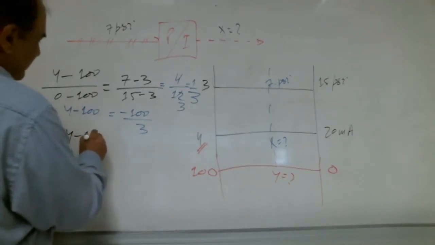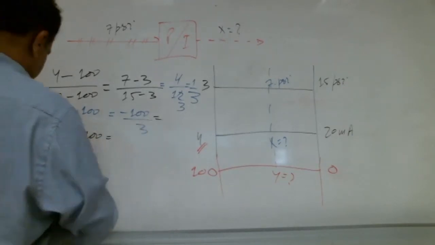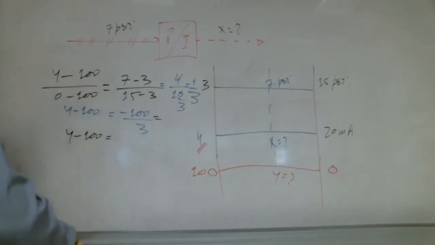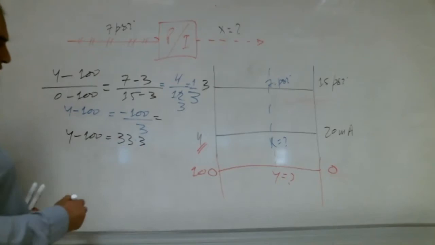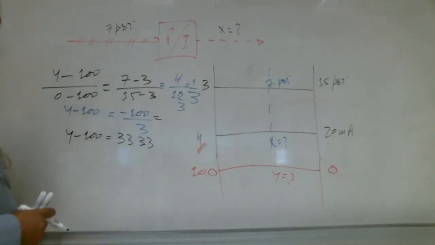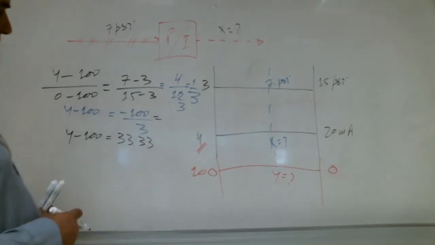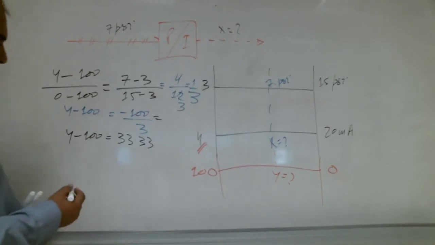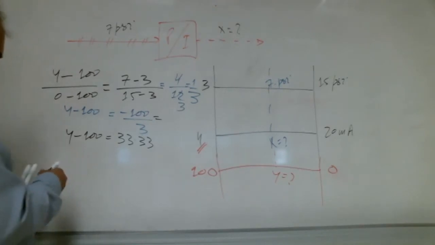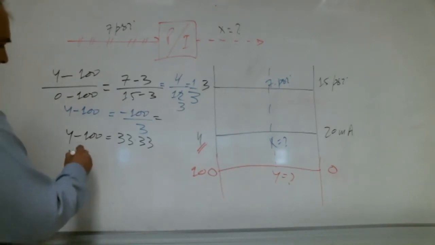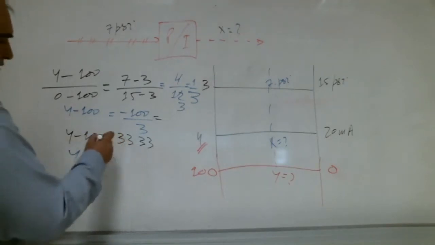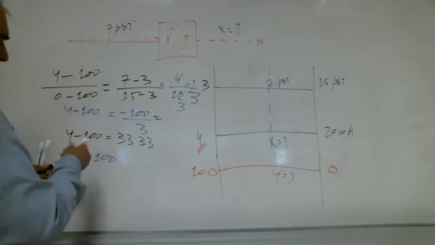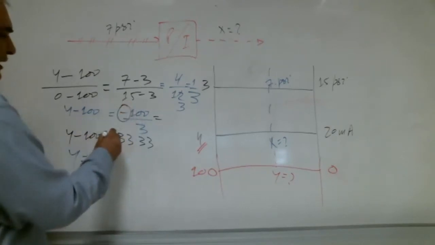y minus 100 is equal to, how much is this? 33.3. Is that correct? 33.33, right? Right, Shabab? So y is equal to 100. This will go there, right, Shabab? And because of this minus, it is minus.